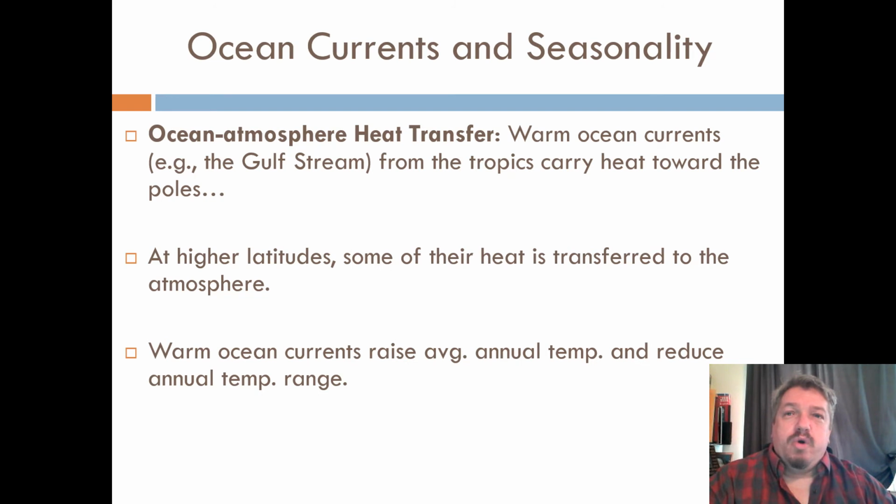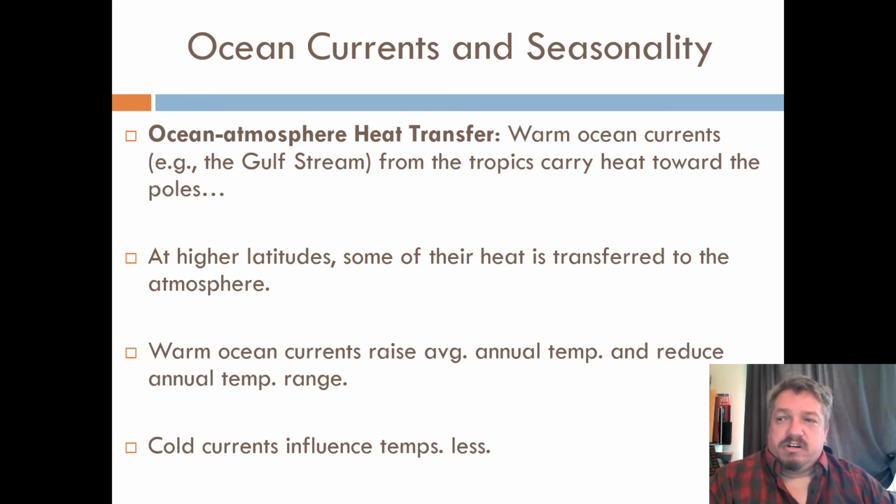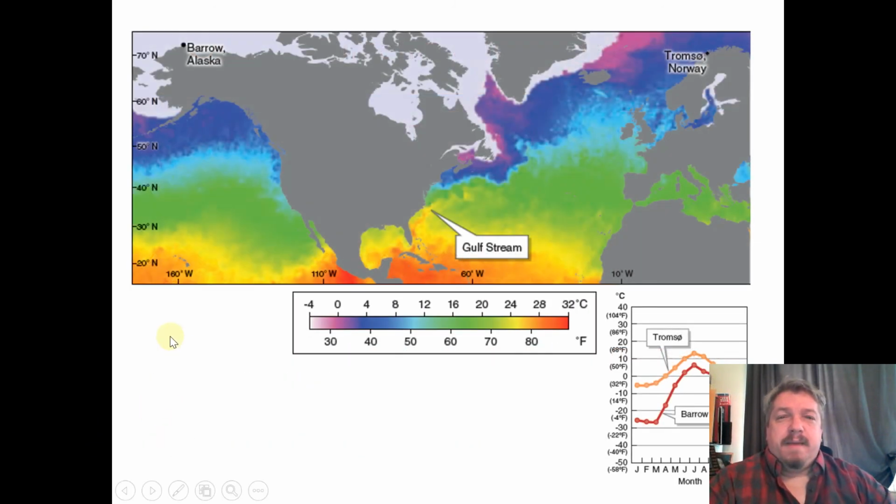So near the ocean, you have a much better chance of these warm currents changing temperature. There are cold currents. They're not as influential, but they are around. We'll talk about those in about 4 or 5 chapters. But here's an example. This map shows the surface temperature of the ocean. The darker the red, the hotter it is. And the current here, the Gulf Stream, you can see this kind of orange streak right here, goes north.